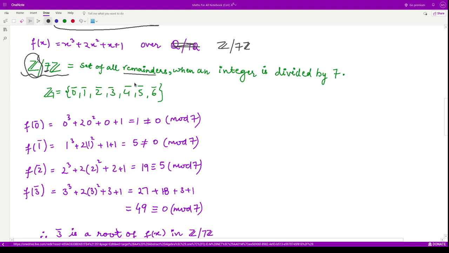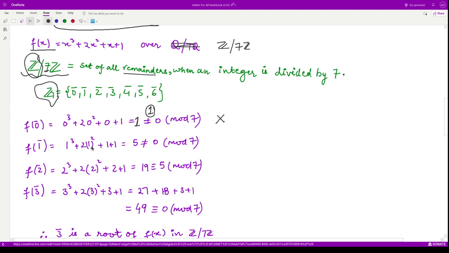And we need to check a root. So clearly the root should come from this field only, right? So let us check it one by one. So let us call the polynomial f of x. So we'll check f of 0. So in place of x, we'll substitute 0. So 0 cube plus 2 into 0 square plus 0 plus 1, which is 1, and which is not equal to 0 mod 7. That means when you divide this 1 by 7, you'll get the remainder as 1 only, right? And not 0. Therefore, this is not a root. Let us check for 1.